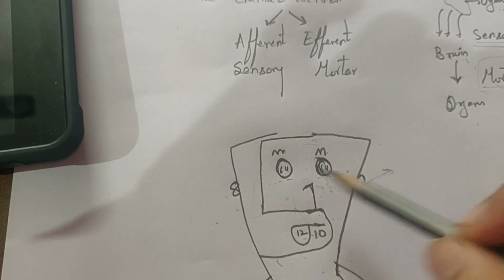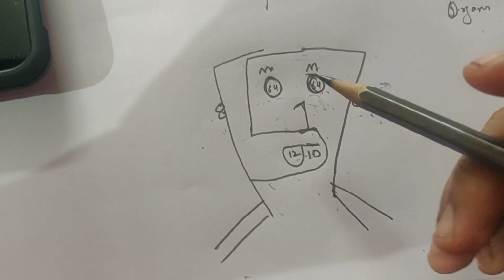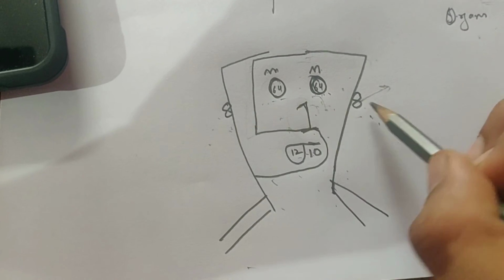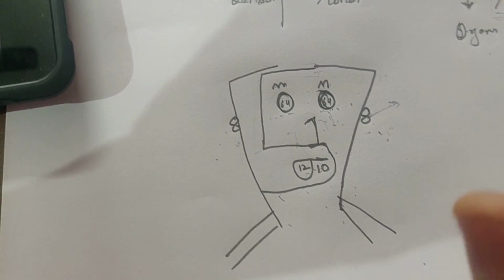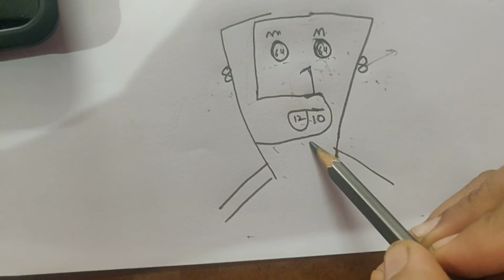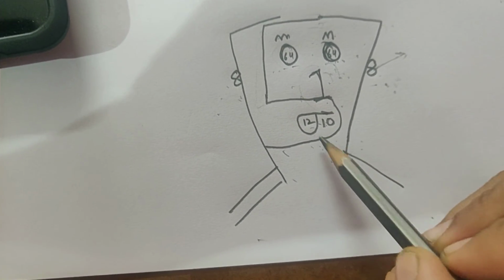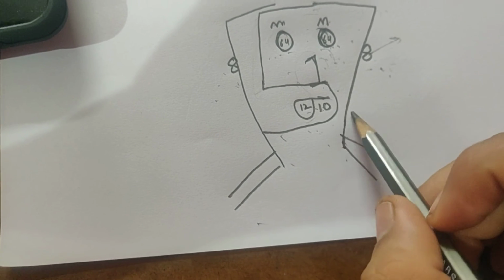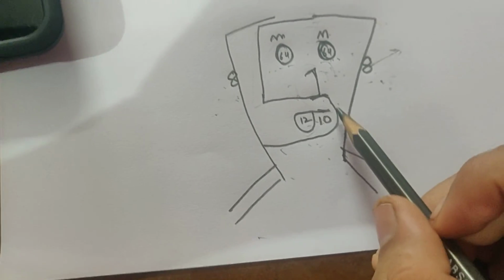Next comes the 8. 8 is our vestibulocochlear nerve, that is for ears, hearing and balance. And then comes our ninth nerve, that is the glossopharyngeal, that's why it is for the mouth and tongue. So it is helpful for tongue and pharynx.